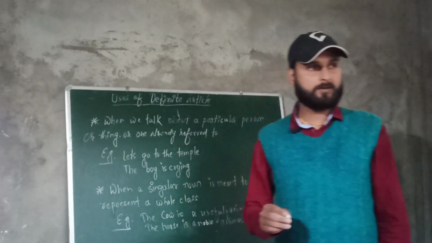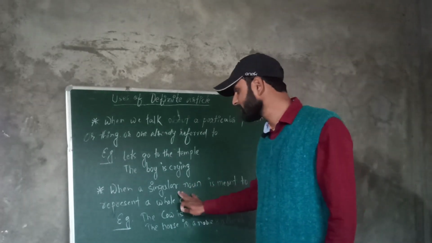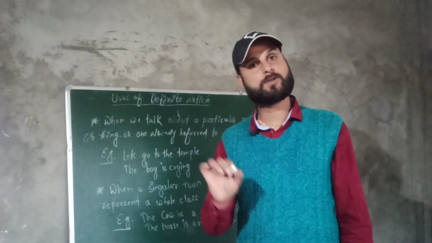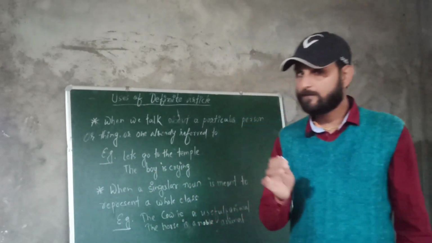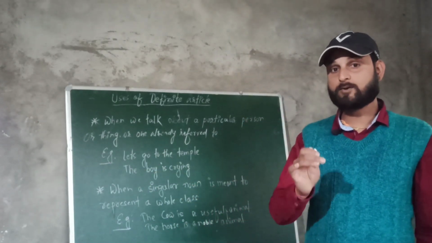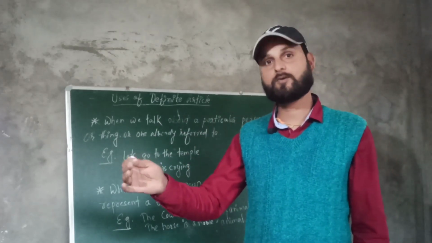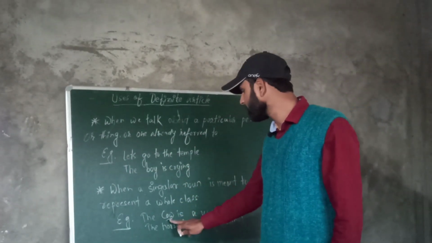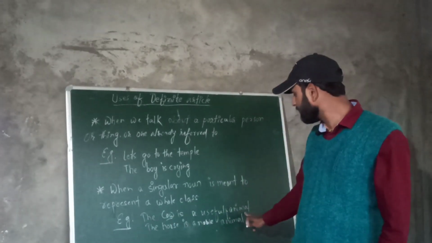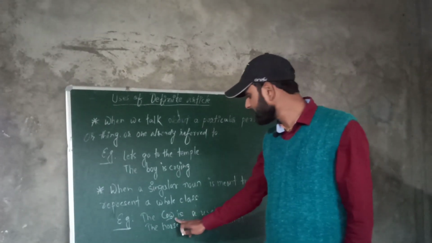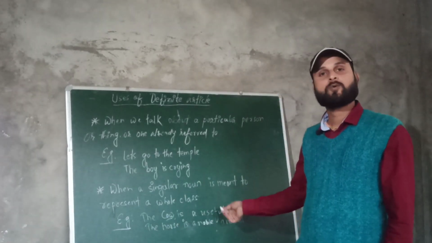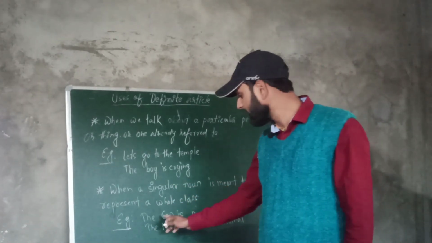Here what the rule says is that when a singular noun is meant to represent a whole class, that means if a singular noun denotes its whole class or kind. For example, here the cow is an animal and it is said to be a useful animal. What type of animal is the cow? Cow is a useful animal.